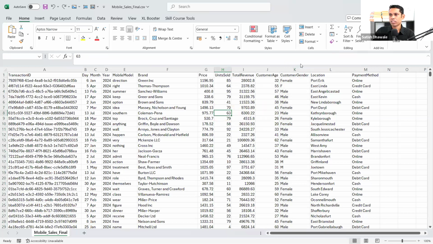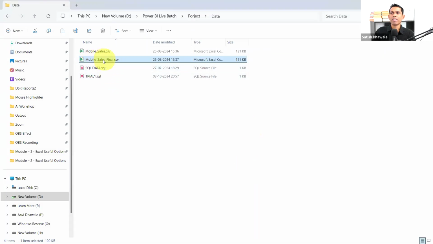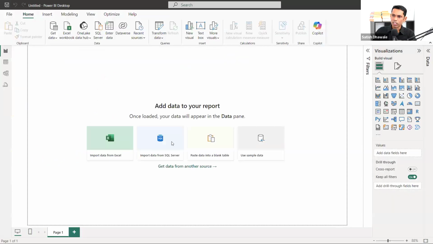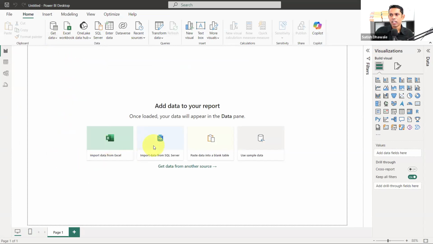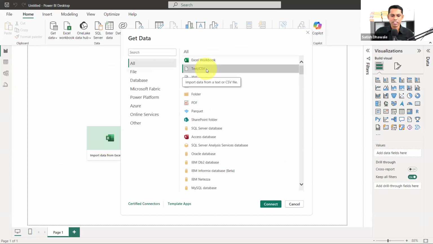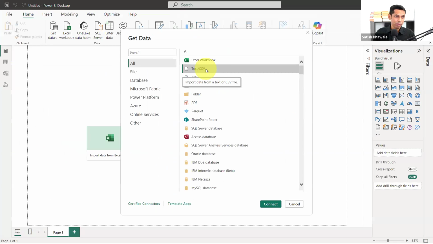Now let me close this data. I don't want to do anything on this data now, and it's already saved. I don't need to change anything. Let's close it and not say okay. So this is my data, mobile sales final, and I'm going to import this data inside Power BI. So I've started my Power BI, and I'm going to click on import data from Excel, not Excel. Basically, it is a CSV file. So I'm going to click on get data and click on more options. And next, you will get this option, text or CSV. This time I'm not going to select Excel because my data is available inside the CSV file.